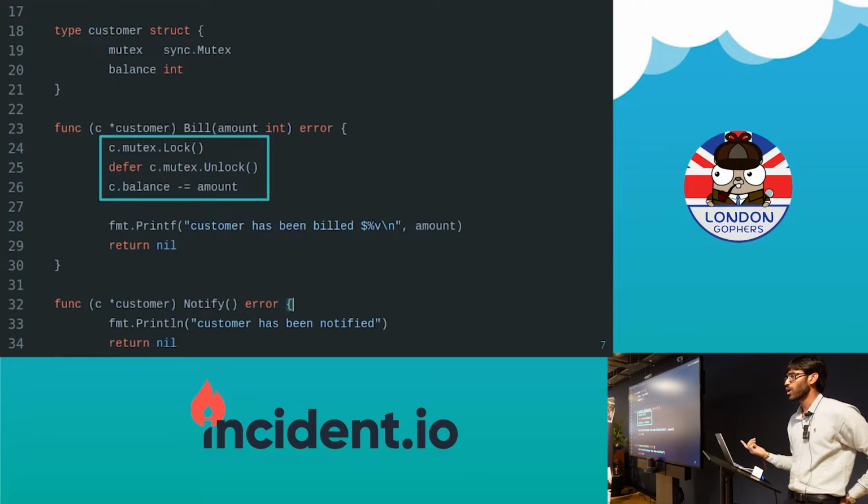Okay, this is for locks. If you acquire a lock, you want to write a Defer statement for releasing that lock, and then you do whatever you want to do after that. Right? Again, really simple, really useful use case of Defer.